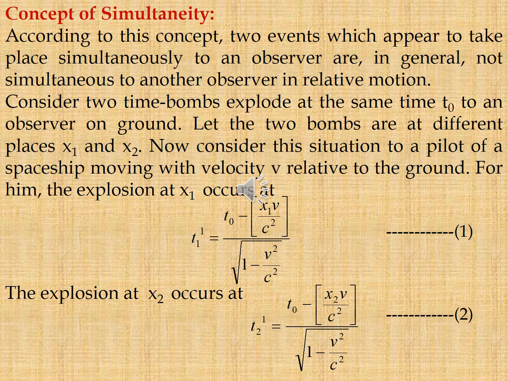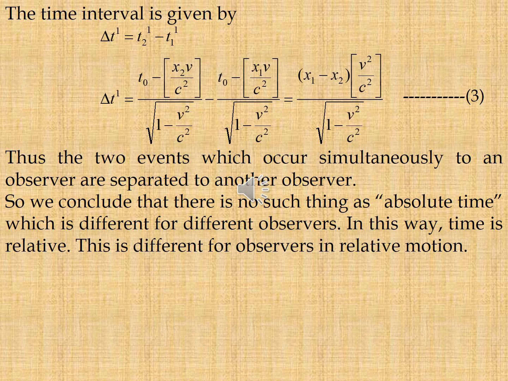That is equation 2. The time interval is given by delta t dash equal to t2 dash minus t1 dash. Substituting the t2 dash and t1 dash values, we get x1 minus x2 into v square by c square, whole divided by root over 1 minus v square by c square. That is equation 3. Thus, the two events which occur simultaneously to one observer are separated in time for another observer.